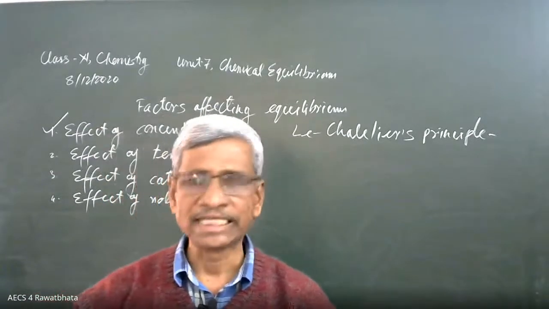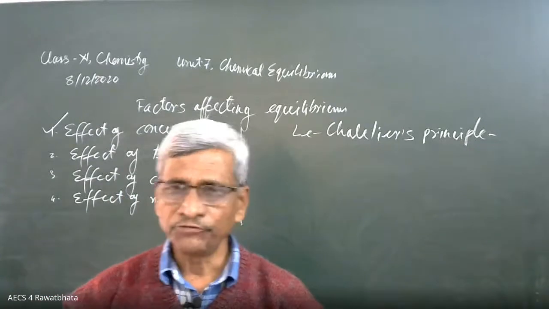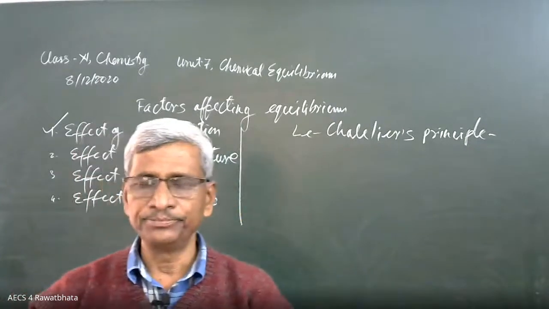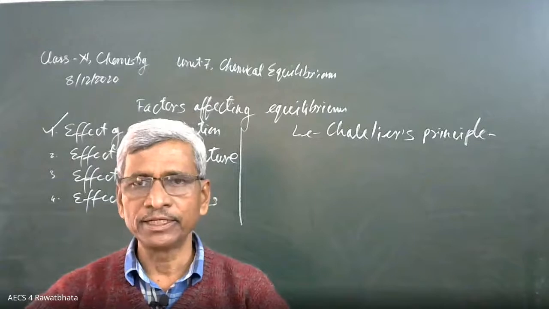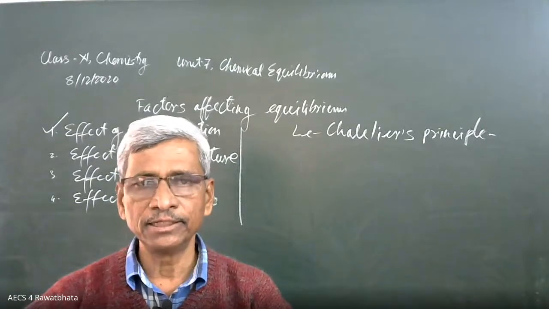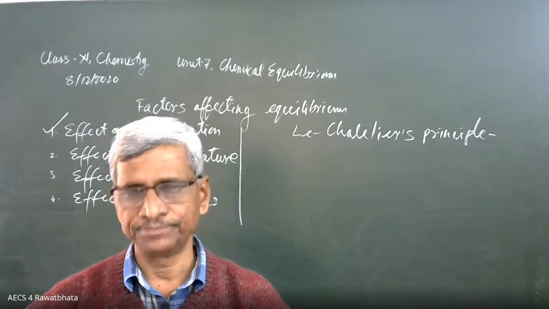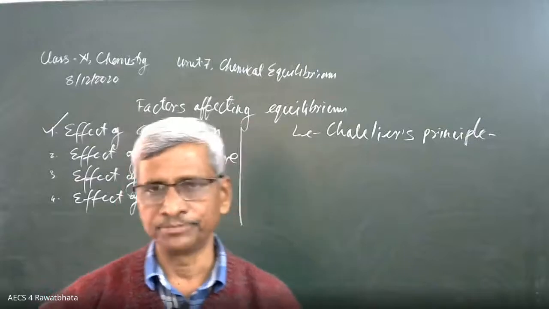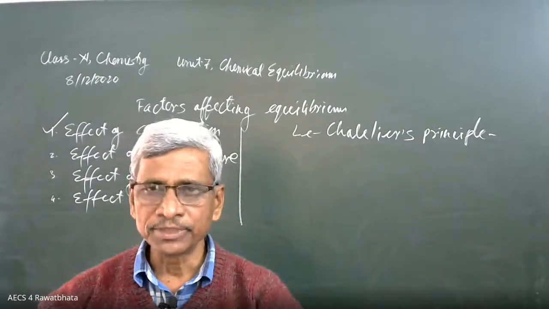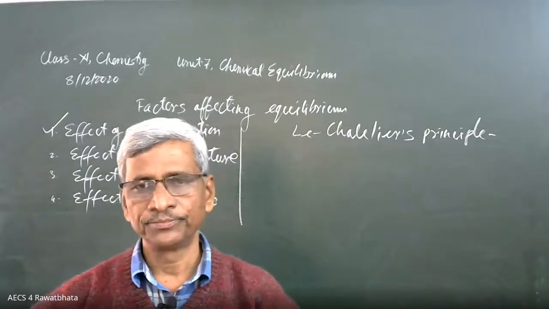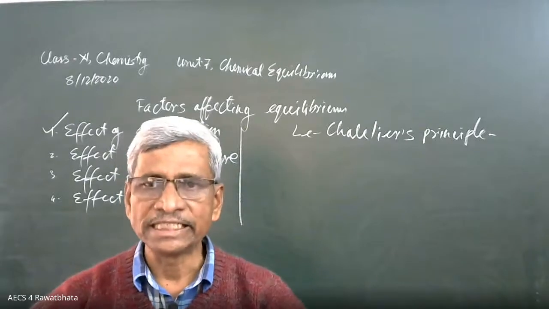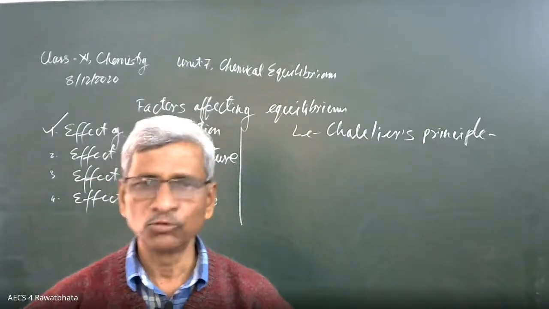This principle says that if a reaction is at equilibrium and we make any change in any one of the reaction parameters, the equilibrium shifts in that direction which opposes this change. You can note down this definition, very important.